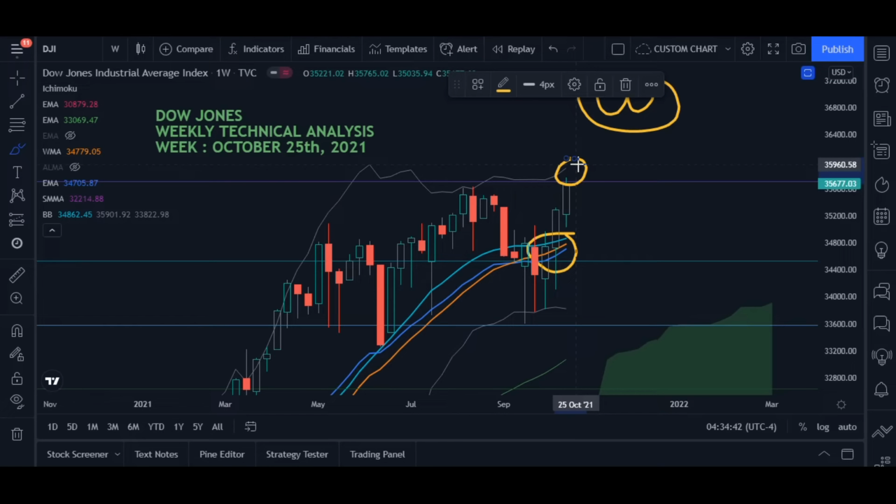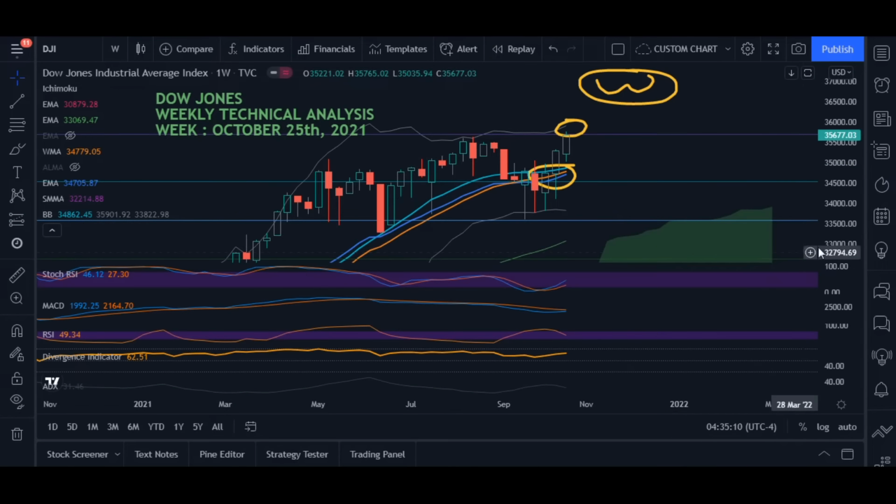So it is going to hit 35,900, means not exactly it will hit, but it will try to hit. But if there is some downtrend in the market, then it may miss the upper band. Anyways, the market is also above the median, the SMA of the Bollinger Band, which means it is on the bull side of the Bollinger Band. Okay, means it is bullish. And through Ichimoku it is also bullish.